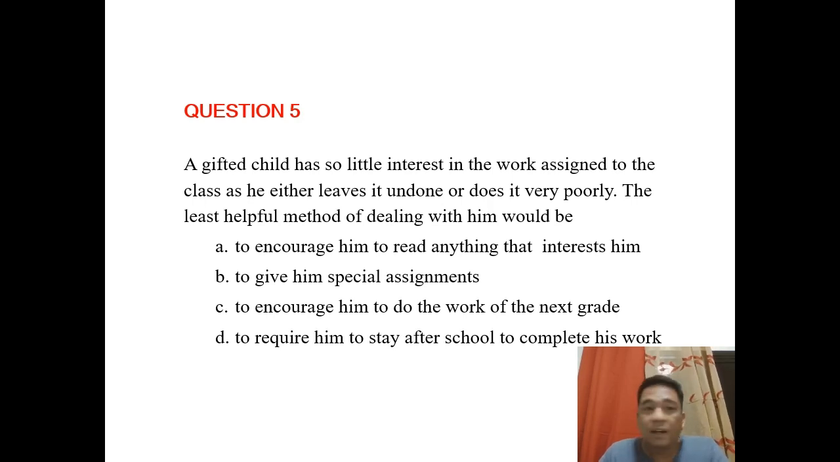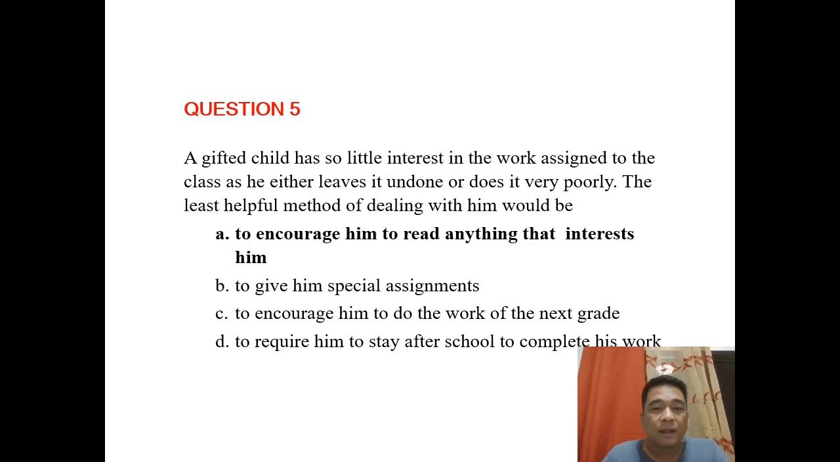Question 5. A gifted child has so little interest in the work assigned to the class as he either leaves it undone or does it very poorly. The least helpful method of dealing with him would be A. To encourage him to read anything that interests him. B. To give him special assignments. C. To encourage him to do the work of the next grade. Or D. To require him to stay after school to complete his work. Correct answer? Letter A. To encourage him to read anything that interests him.